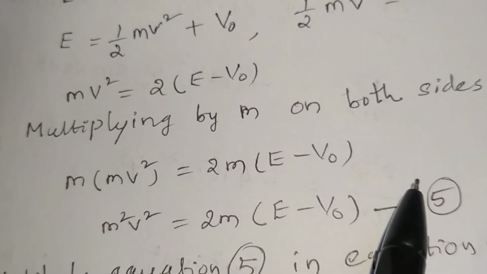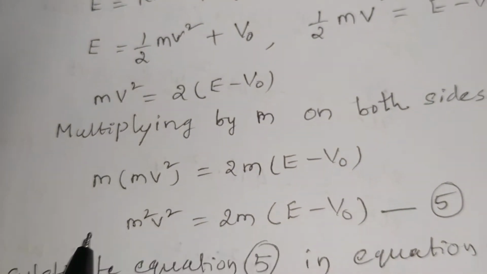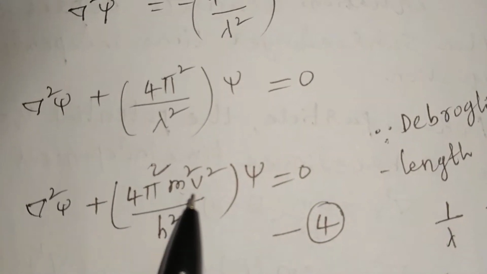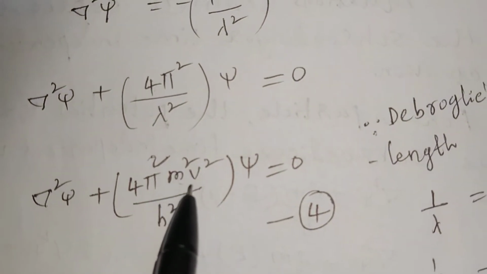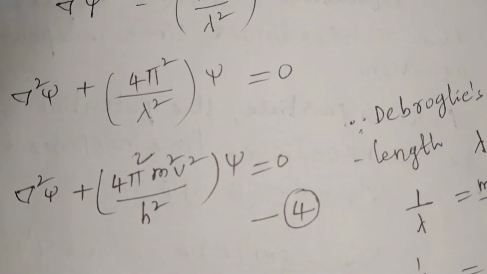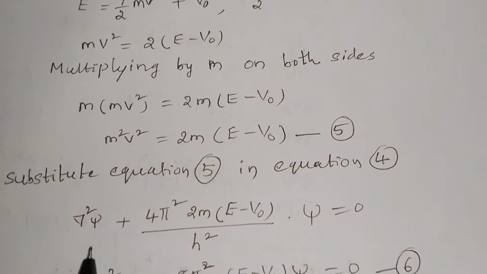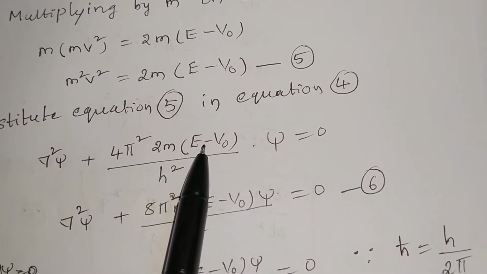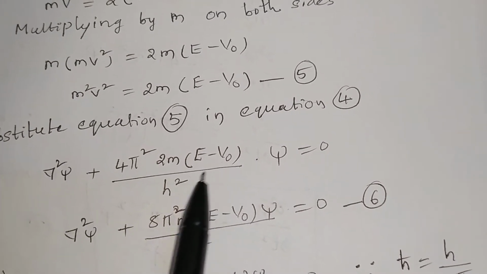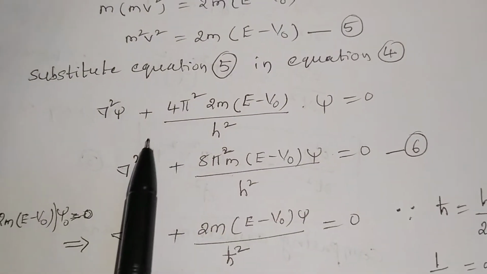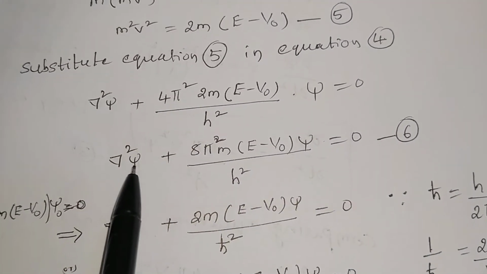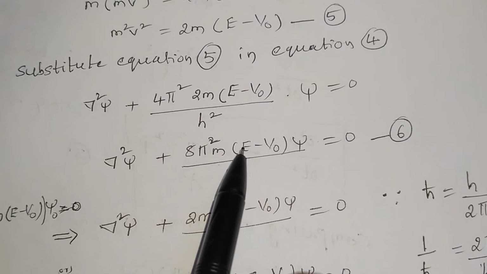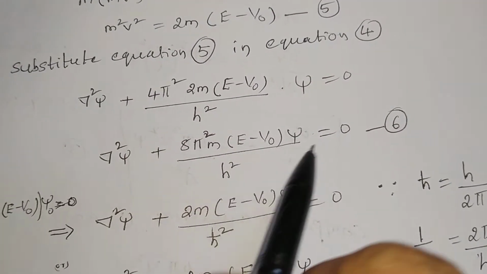This value we substitute in equation 4, instead of m square v square. Therefore, del square psi plus 4 pi square into 2m into E minus V naught by h square into psi, so del square psi plus 8 pi square m into E minus V naught into psi by h square is equal to 0.